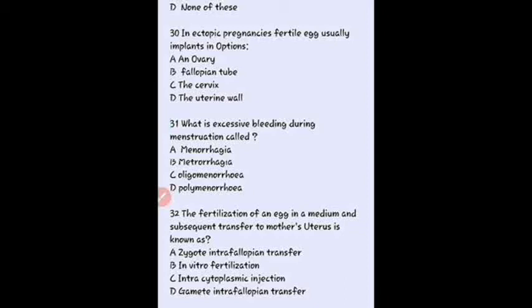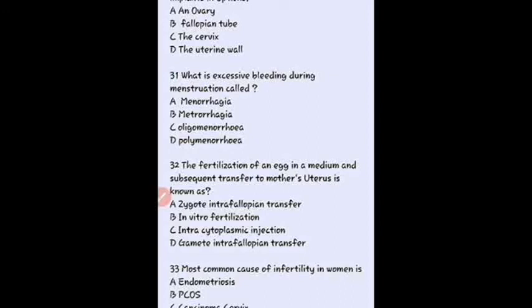Then what is excessive bleeding during menstruation called? So here our right answer is menorrhagia. Okay, menorrhagia is excessive bleeding during the menstruation period. Okay, so what is metrorrhagia? It is bleeding at irregular intervals. Then oligomenorrhea, it occurs at an interval of greater than 35 days.